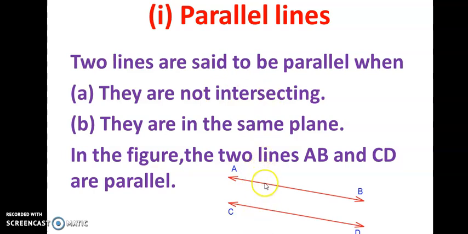If we further produce them, they will not intersect each other, and also these two lines are in the same plane. Now you have to find out the other terms in this definition which need to be further defined. Yes, here it is: the line and plane. These two are the terms which need further definition.